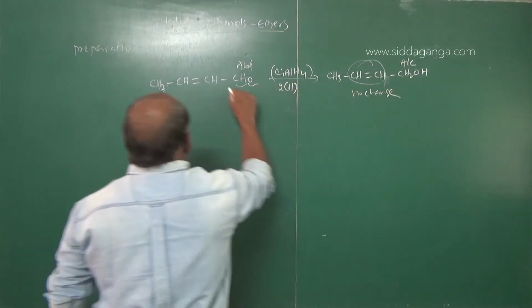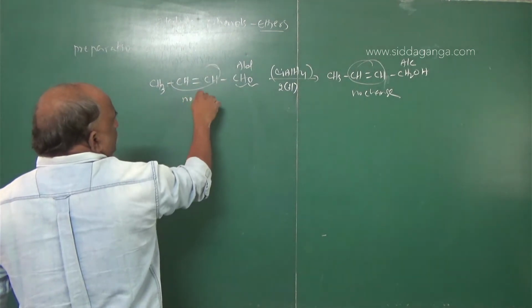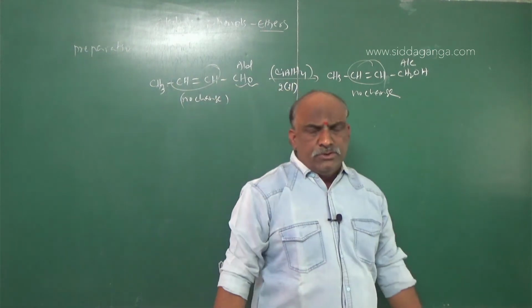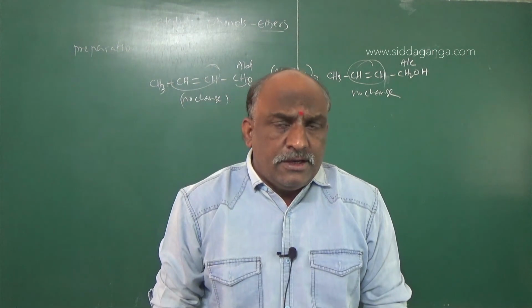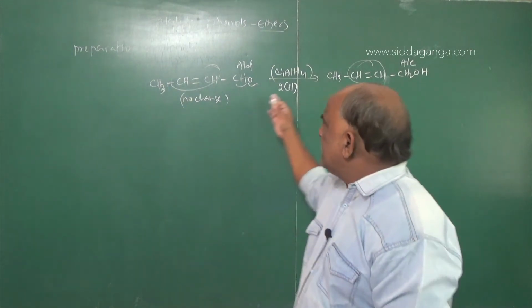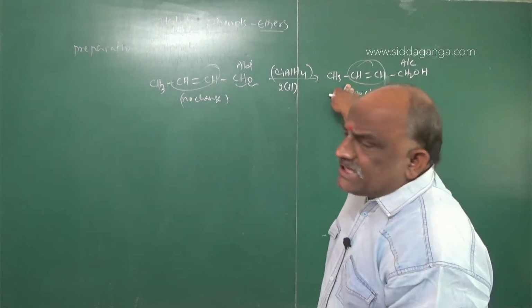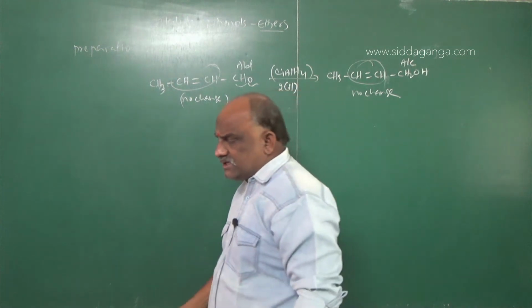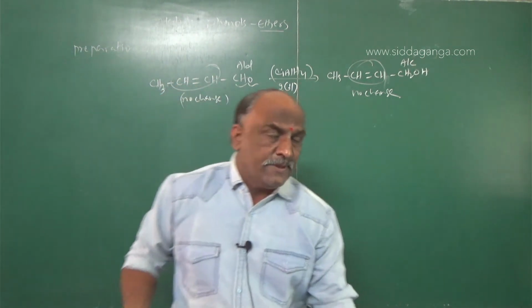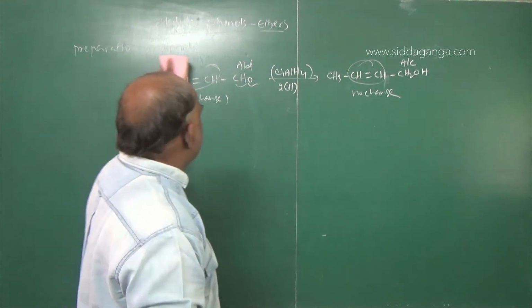You make a note, this is very important. There is no change in the position of the double bond, which means the double bond is not affected by lithium aluminum hydride. This type of alcohol is an unsaturated alcohol. Unsaturated alcohols we can prepare by using this method.